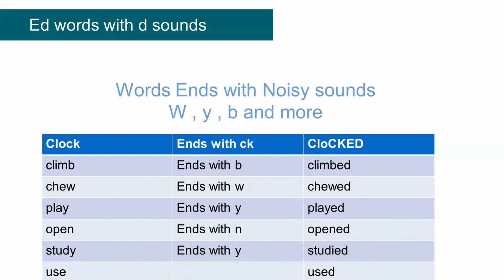Now, words that end with what they call a noisy sound. Climb, climbed. Chew, chewed. Play, played. Open, opened. Study, studied. So let's look at some examples.